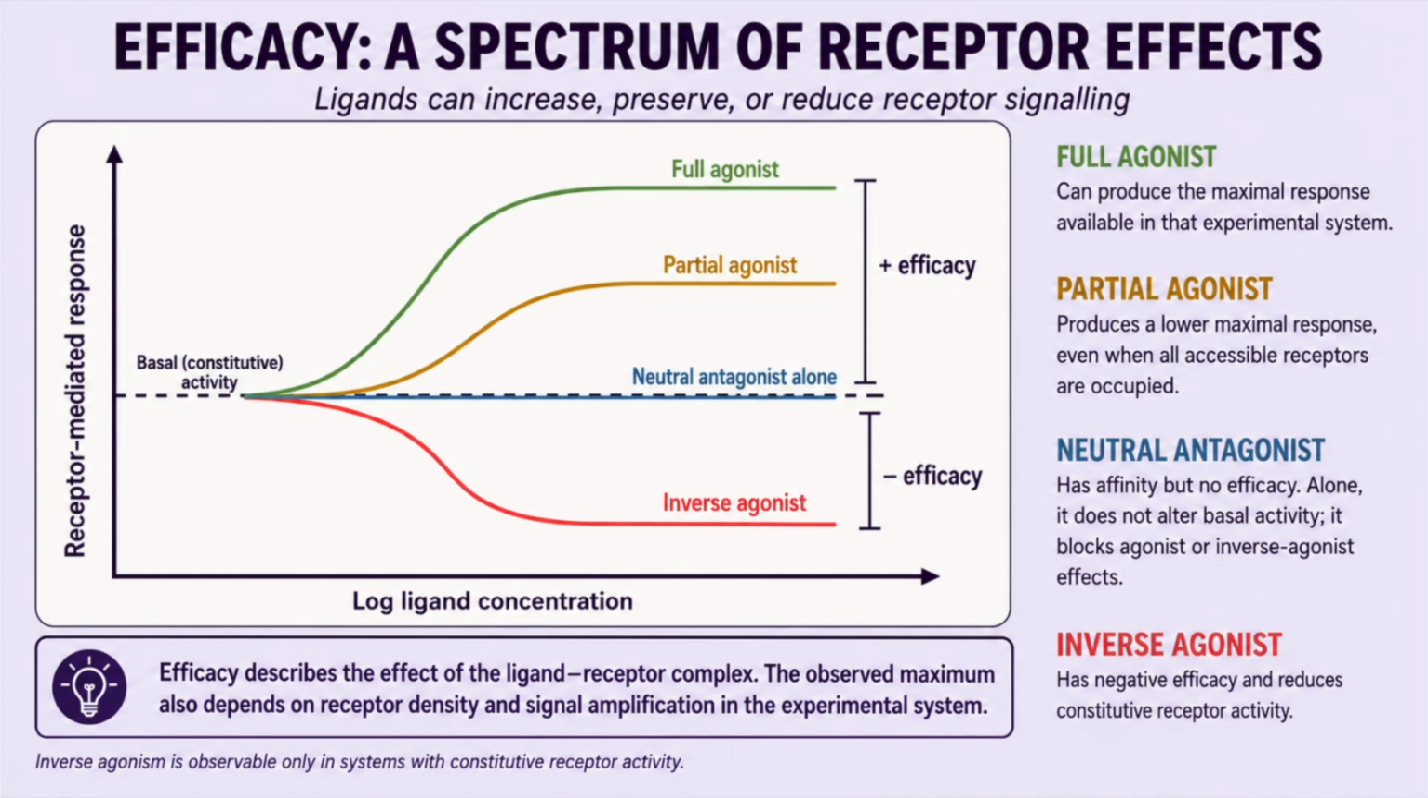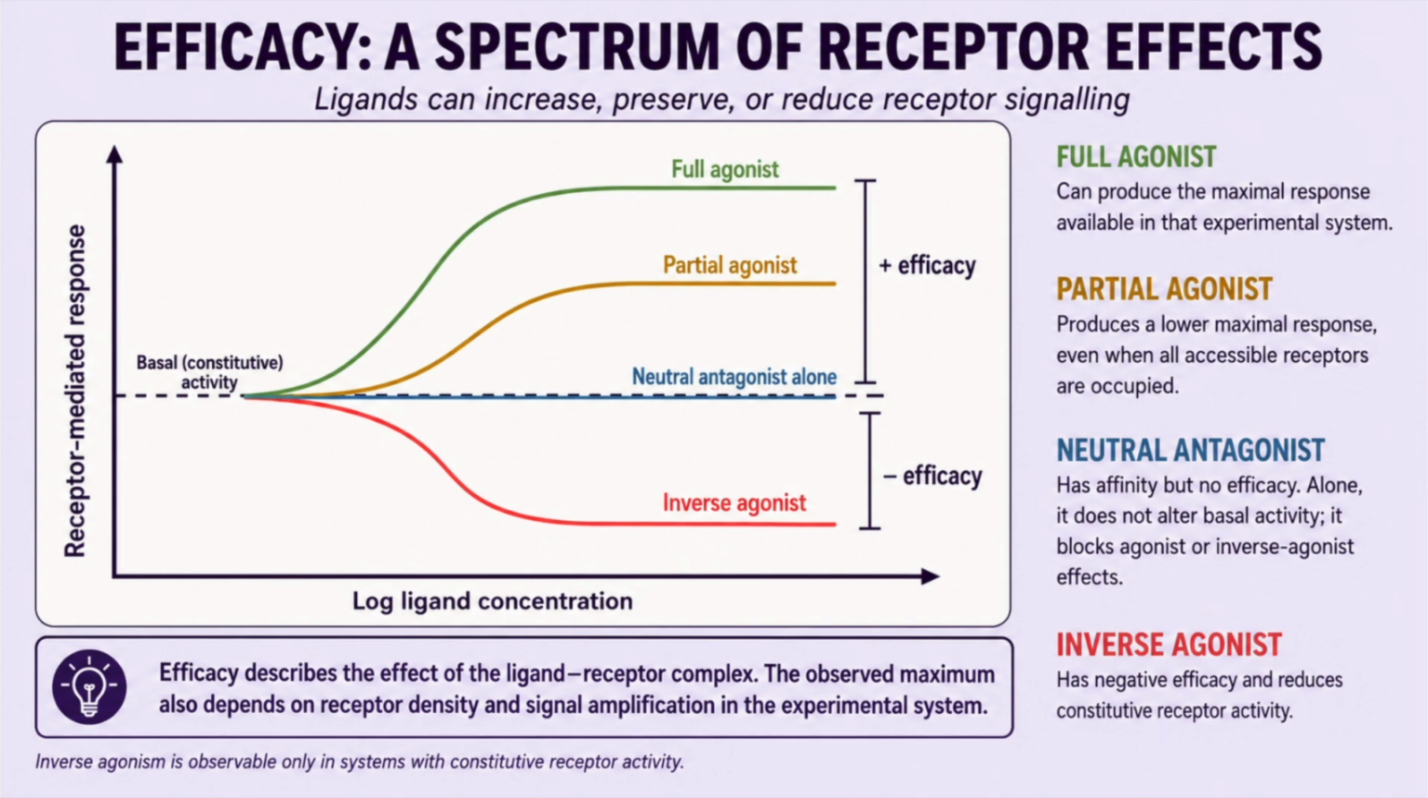A neutral antagonist behaves differently. When administered alone, it remains at the basal activity line because it has affinity but no efficacy. It does not increase or decrease constitutive activity. Its effect becomes apparent when it blocks the action of an agonist, or in a constitutively active system, an inverse